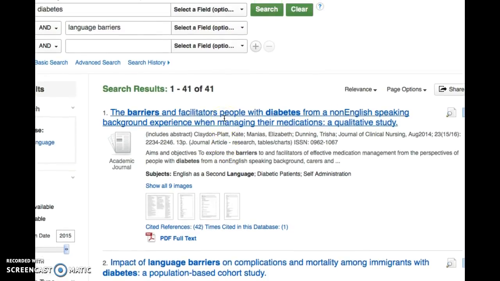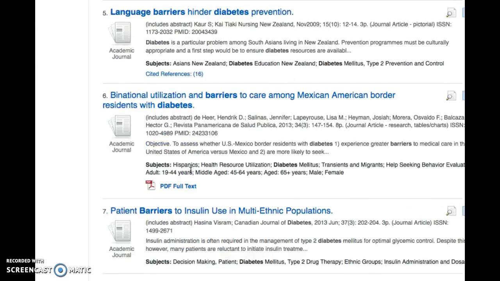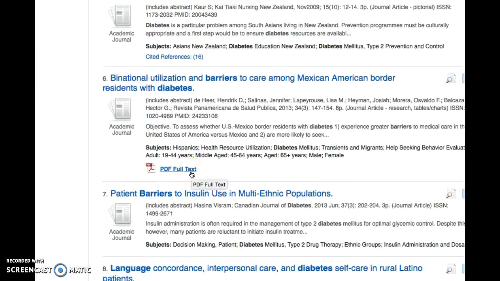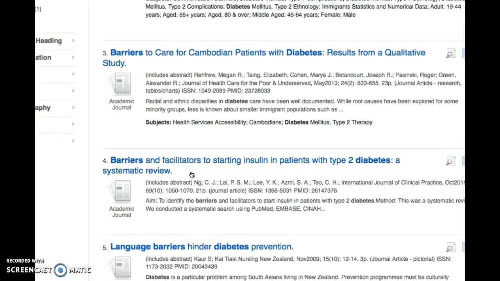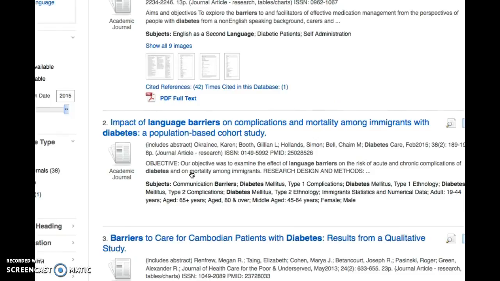So let's say I was doing my search about diabetes and language barriers, and now most people would say, okay, I'm going to use this article, not this article, and not this article. Let's see if we have another one. This one has a PDF available, so I'll use that one. When these up here are perfectly good articles, and maybe even better articles, it just is that it doesn't happen to have the PDF immediately available for you to be able to click on right here. But we have the journal finder. So this article is through Diabetes Care. That's the name of the journal.